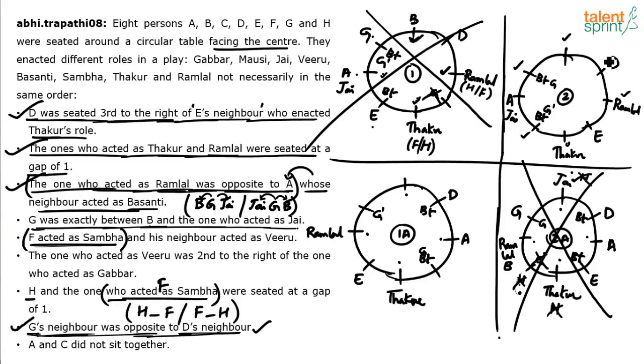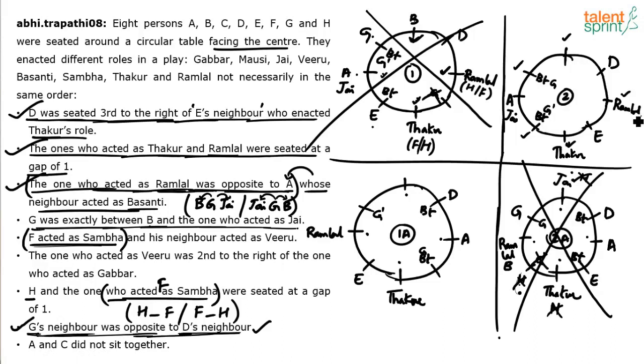Maybe these two. Yes or no? H and F can take these two positions, in between D comes. Or H and F can take these two positions, in between A comes. Achha, this position is also vacant. These are the vacant positions. Or H and F can take these two positions, in between E comes. Any other possibility? No. Yes or no?